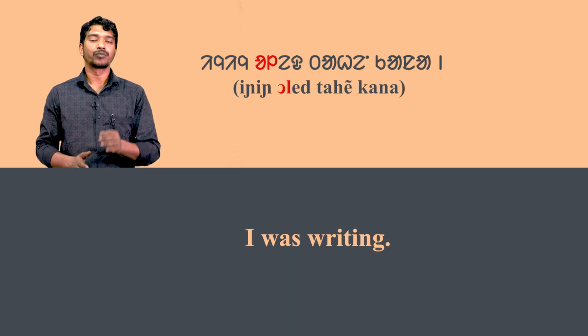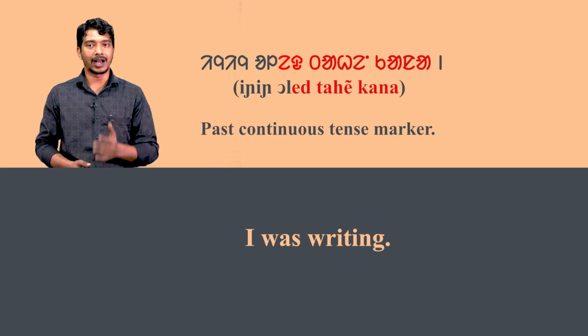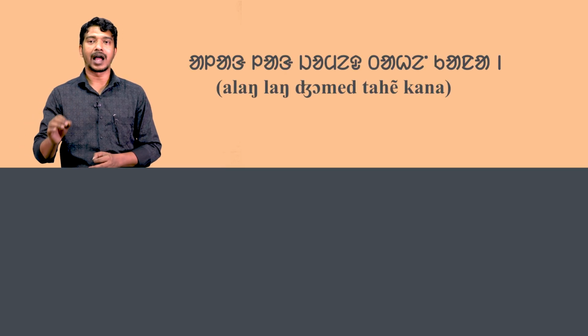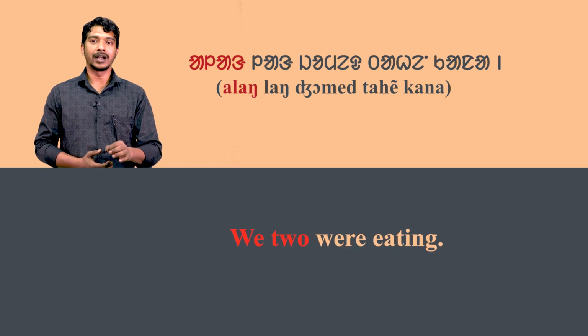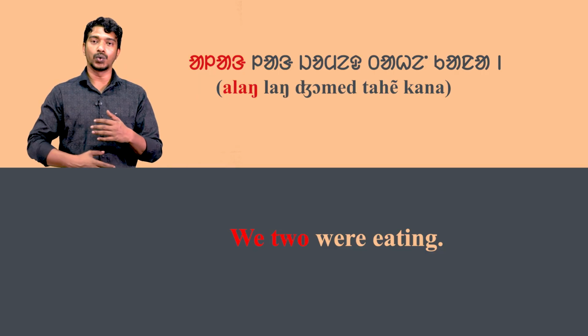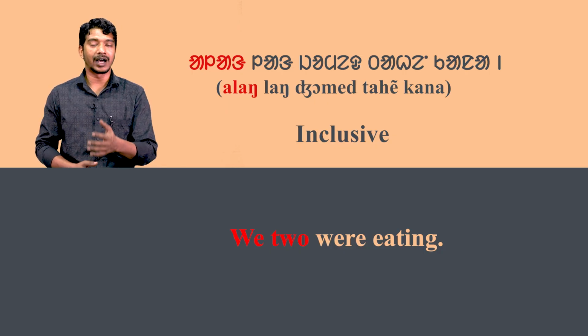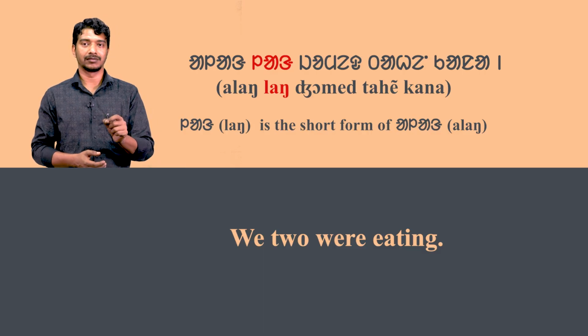The next word ol means write. And e tahe kana is a past continuous tense marker. Now look at the second sentence attentively. Alang lang jome tahe kana means we two were eating. Here alang means we two inclusive. That means the speaker and the listener are included. Lang is the short form of alang.